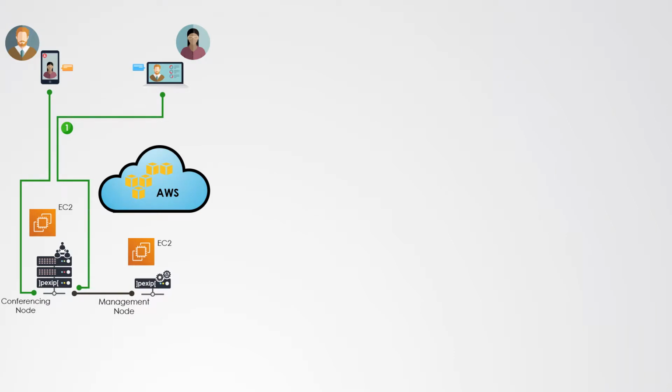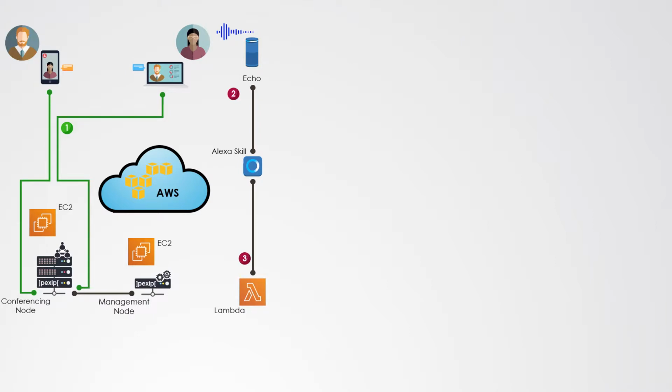The setup is the same as in the previous demo when I was using AWS services to stream, record, or do face recognition on a video conference hosted on a Pexip Infinity platform. Meeting participants are connected to the conference hosted on a Pexip Infinity conference node installed on an EC2 instance in the AWS cloud. Through Amazon Echo, the host starts the Alexa skill I developed, which is controlling the Pexip video conference and instructs it to take notes of the meeting.